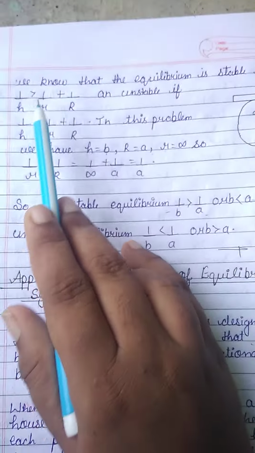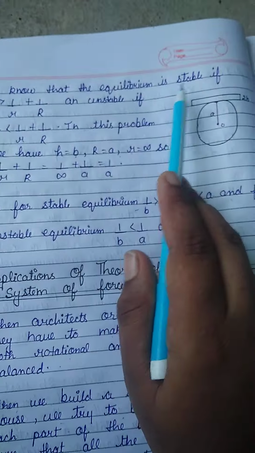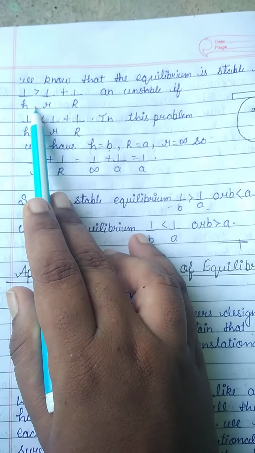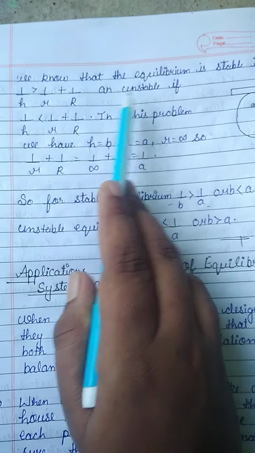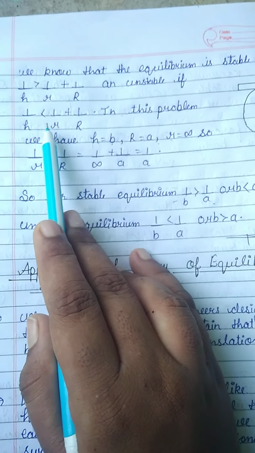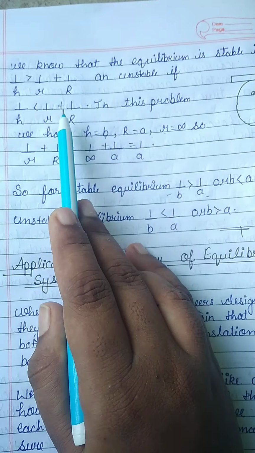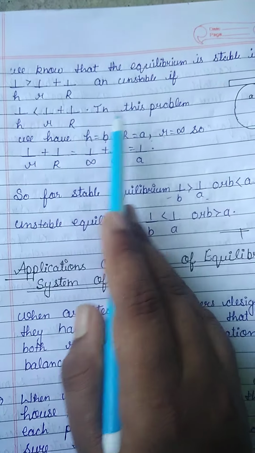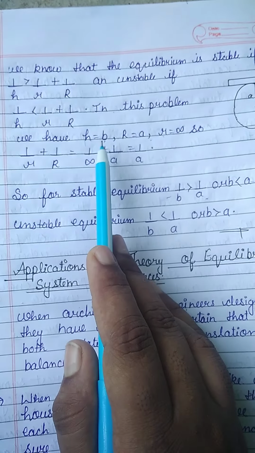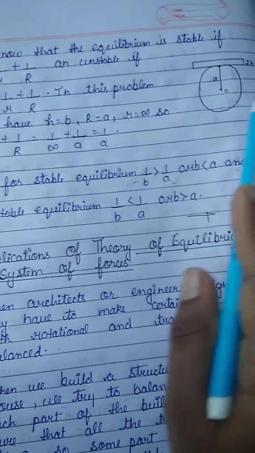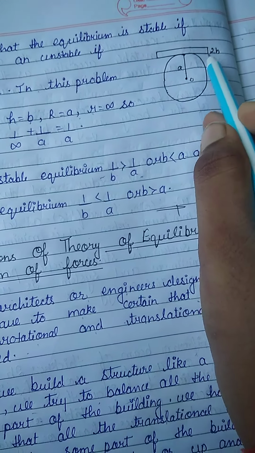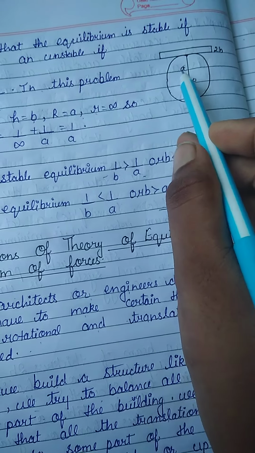Here is the solution. We know that the equilibrium is stable if 1/h is greater than 1/r + 1/r', and unstable if 1/h is less than 1/r + 1/r'. In this problem, h = b, the height, r = a, the radius, and r' is infinity.